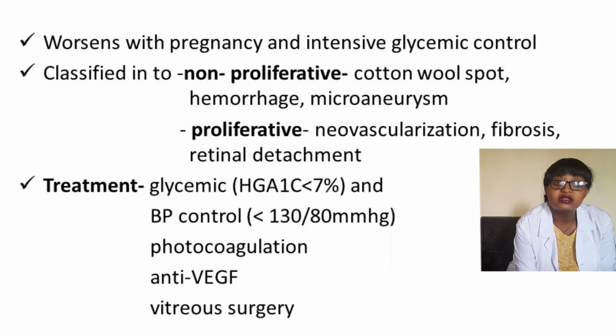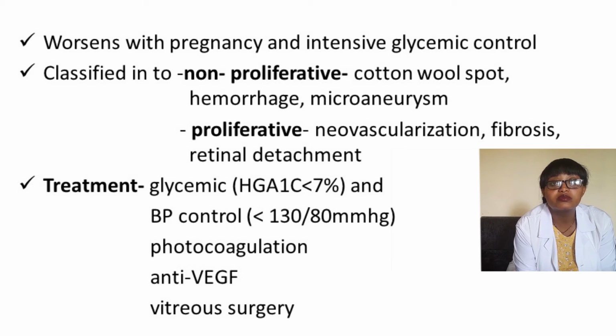Treatment is addressing the risk factors. So good glycemic control, individualization is appropriate, and hemoglobin A1C less than 7 generally is recommended, and good blood pressure control, a blood pressure of less than 130 by 80 mmHg, has been shown to reduce the progression of diabetic retinopathy, and avoiding smoking, managing hyperlipidemia, as well as treating the underlying cause.